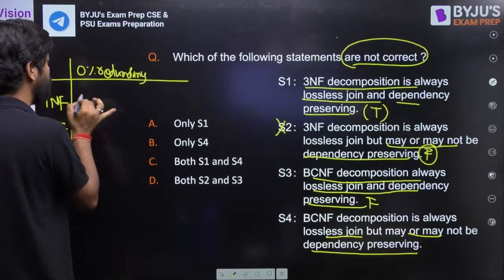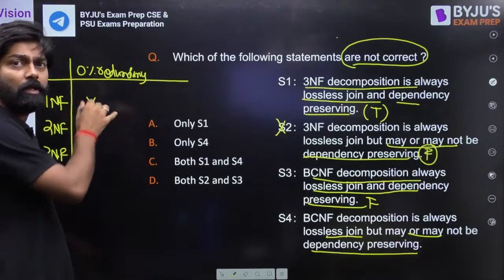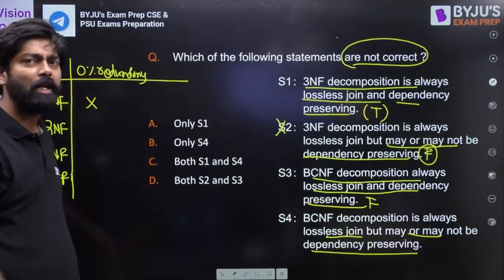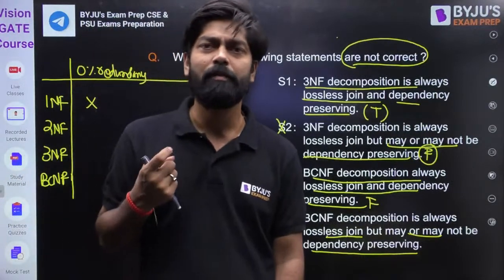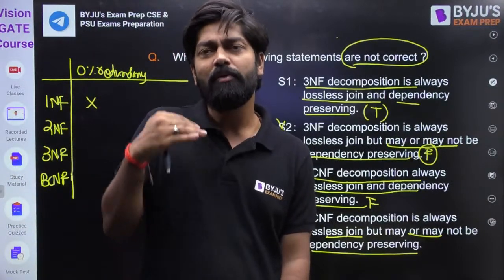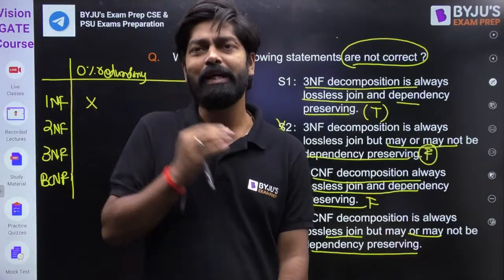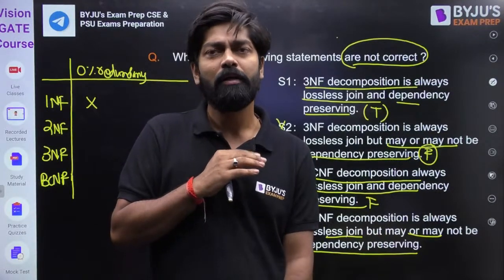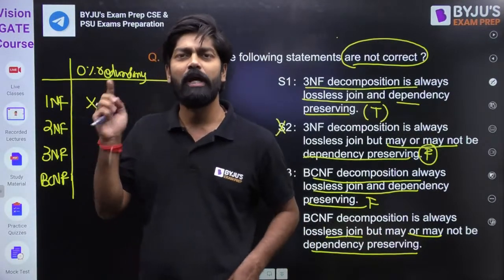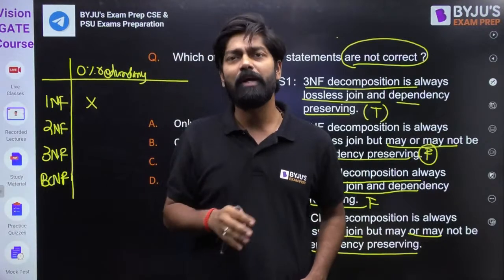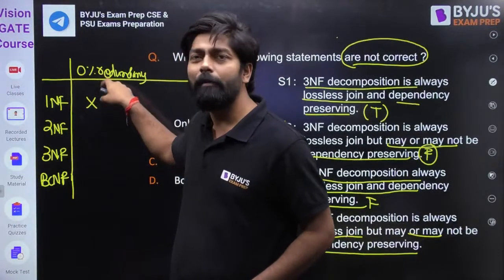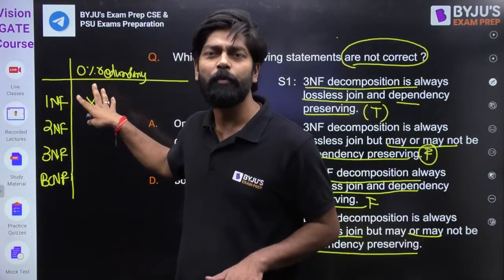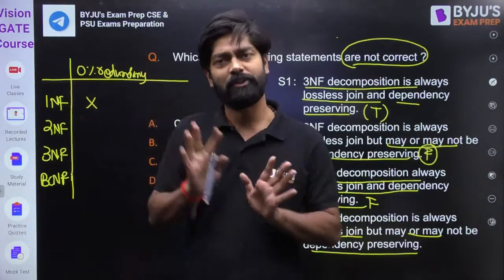In first normal form, we do have redundancy, my dear friends. Why? In first normal form, the design goal of RDBMS is to convert into first normal form, not to minimize redundancy. Are you getting my point? What is first normal form? I think everyone knows: every column should contain a single value. So in first normal form, we don't have 0% redundancy, because we have redundancy in first normal form.